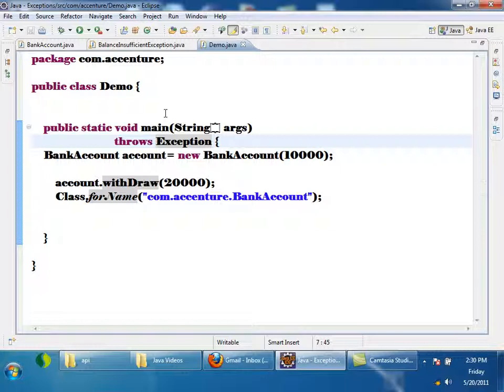No, compile time exception only. I am declaring the main throws exception. So this can throw any exception, right? So if the exception is not handled, will it terminate? No, it will not terminate. Why? After the main method is executed, it is expecting that the exception be propagated to the next level. Okay, so it would execute the main method.